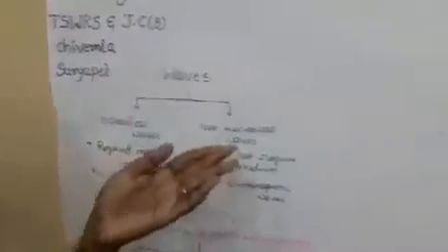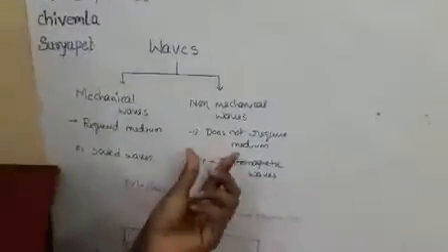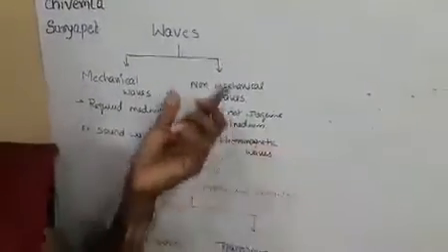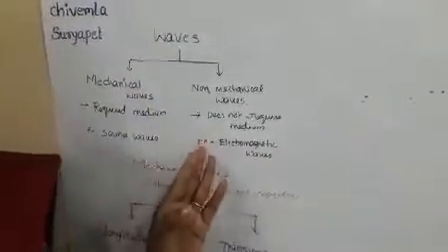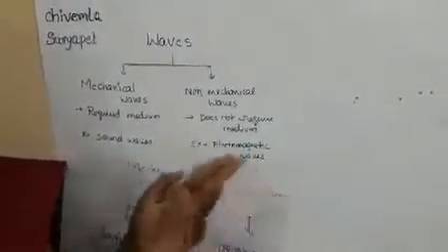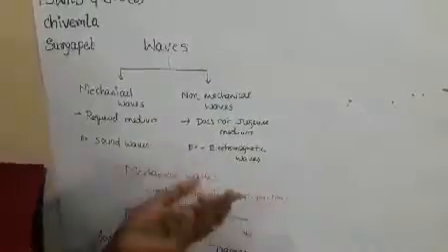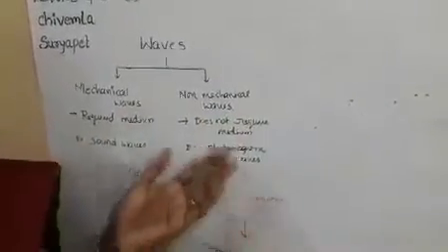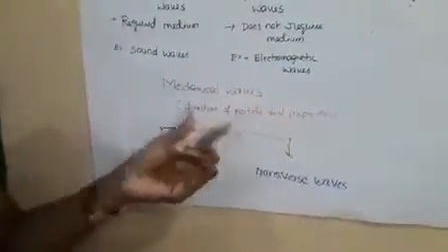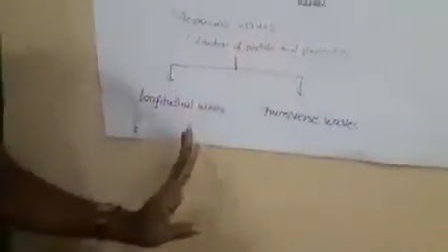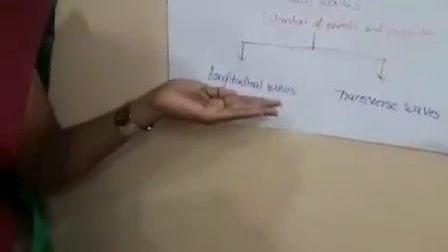What is a non-mechanical wave? The wave which does not require a medium is the non-mechanical wave. They can travel through a vacuum. Examples are electromagnetic waves, light waves and radio waves. Again, among mechanical waves, based on the direction of the particles and the propagation, we have two types: longitudinal waves and transverse waves.